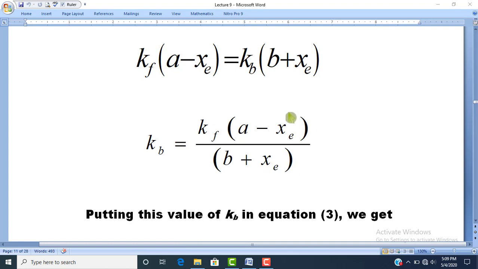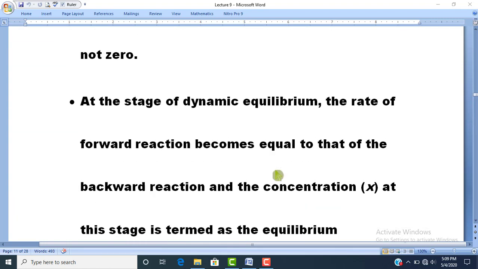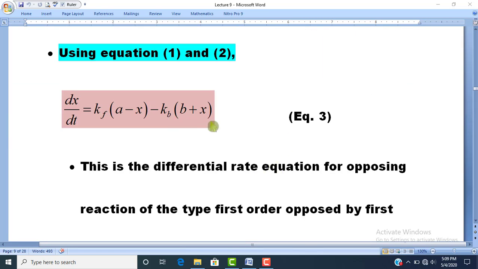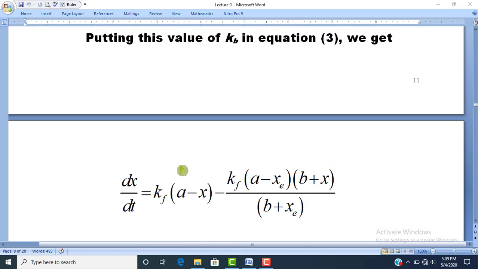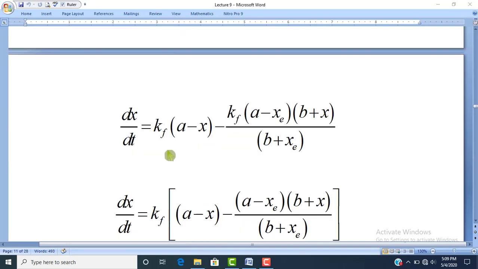Now we will put this value of Kb back into equation number 3. This is equation number 3, so here we will put the value of Kb.